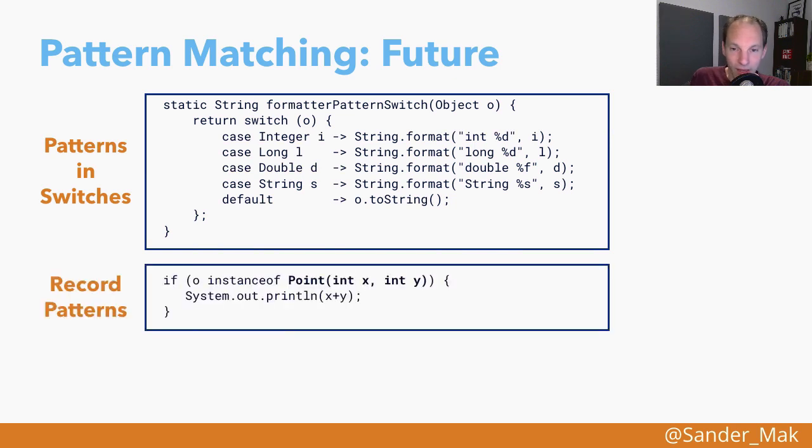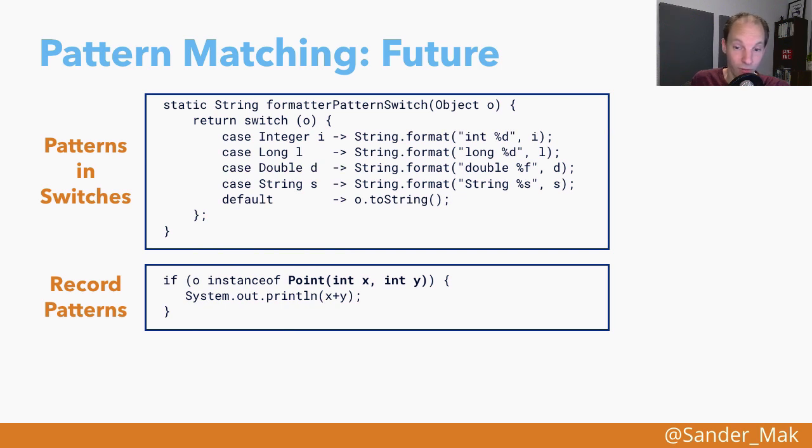Now, it's not just about taking type patterns and applying them elsewhere. It's also about introducing new kinds of patterns that you can match against in the language. So we already saw records, and we saw how you could construct records. Here you see a really new and exciting direction where we might be able to also pattern match on records and immediately bind to the component values with new variable names.